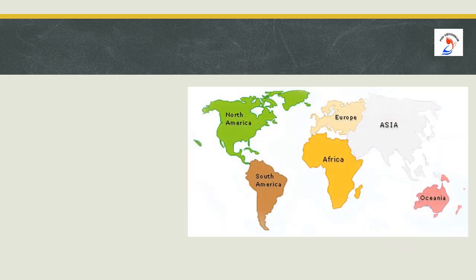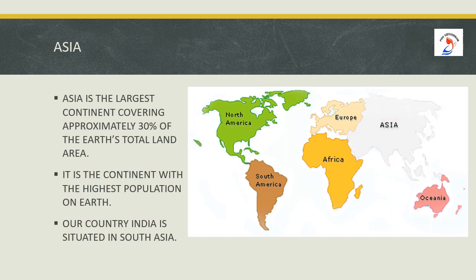Now, what do you see in the map? Asia. Now, we are going to talk about the continent Asia. Asia is the largest continent covering approximately 30% of the Earth's total land area. It is the continent with the highest population on Earth. Do you know one thing, children? Our country India is situated in South Asia.